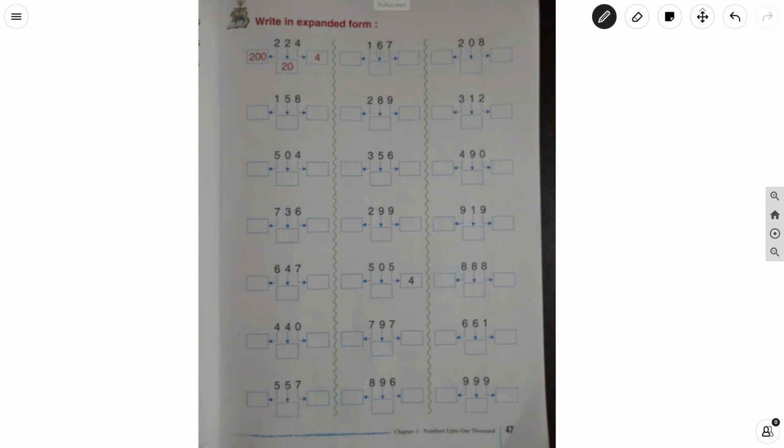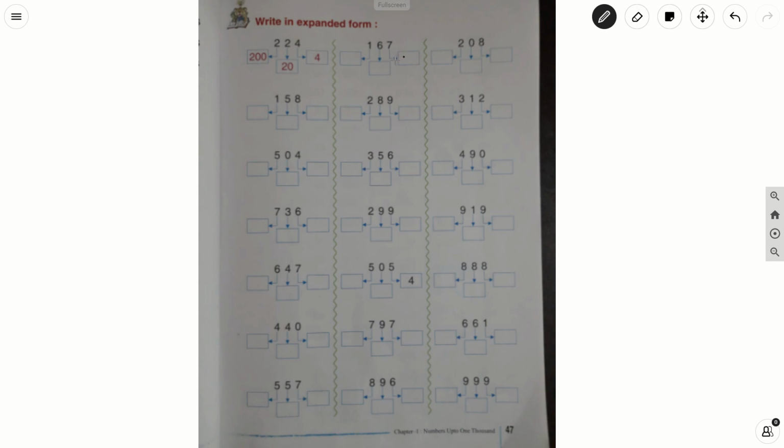In number 167, what is there in a ones place? 7. What is there in a tens place? 6. And in hundreds place it is 1. So when you are going to write in expanded form, what is there in a ones place? First you check, it is a 7. So 7 into 1, 7.